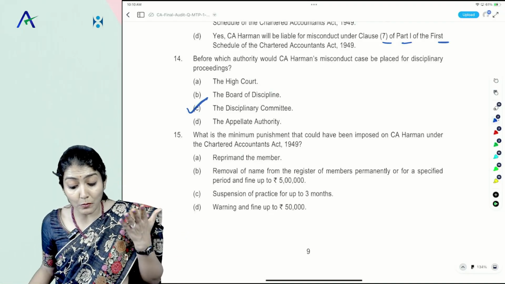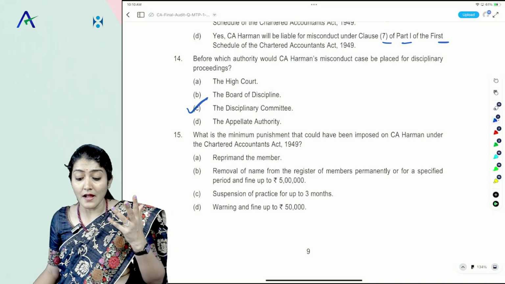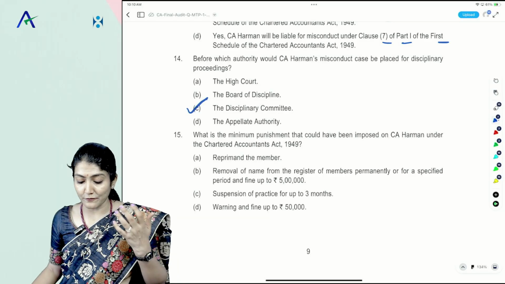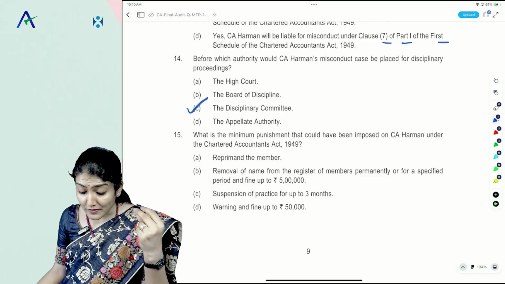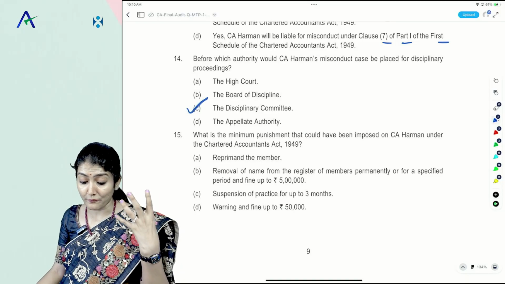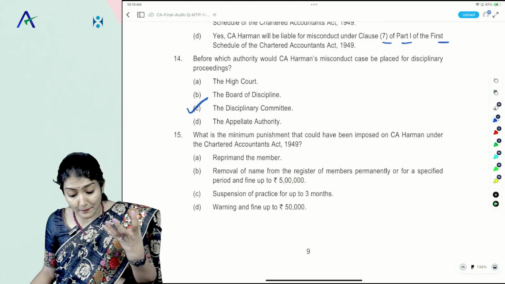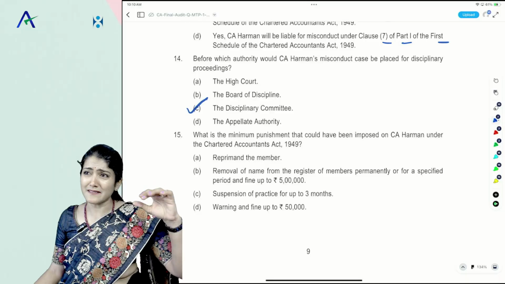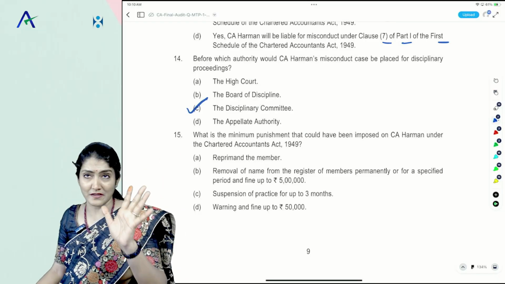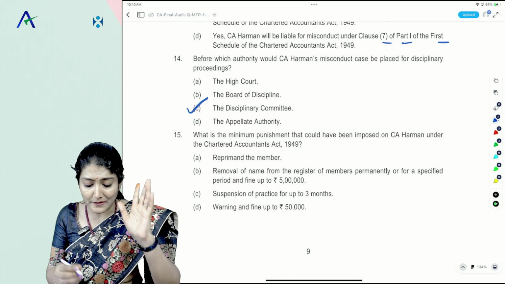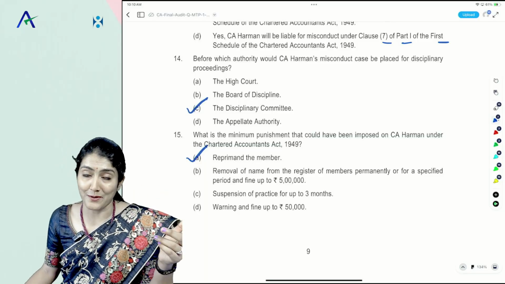Okay, and what is the minimum punishment which could have been imposed on CA Herman under the Chartered Accountants Act 1949? Reprimand the member, remove the name of the member permanently or for any period, or impose a fine of up to rupees 5 lakh, suspension of practice for up to 3 months, that's under the First Schedule, warning and fine of up to rupees 50,000. There is no such point. So what is minimum punishment? Last time, not to do this again, that is reprimand the member.